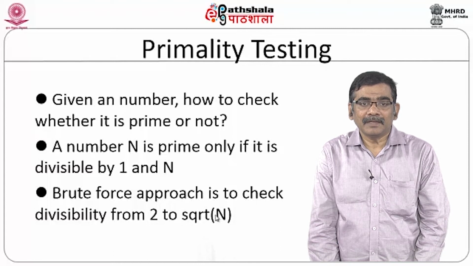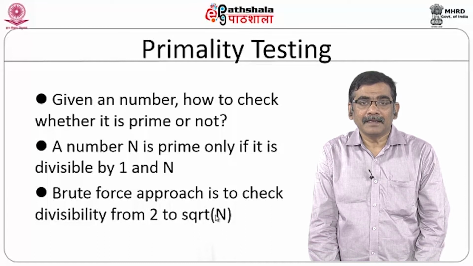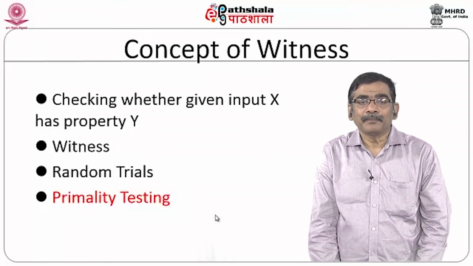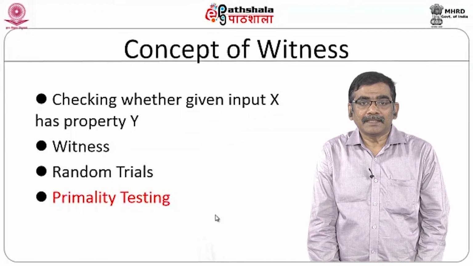On the other hand, if the number is very large, for example, a number of length 45, like 1, 3, 5, 6, 7, 8, 9 and so on, then suddenly you have a big problem in your hand, because you can't apply the brute force approach for such a long number. In that case only you have to go for the randomized algorithm. What is the principle you can select? You can choose the design principle of the concept of a witness.